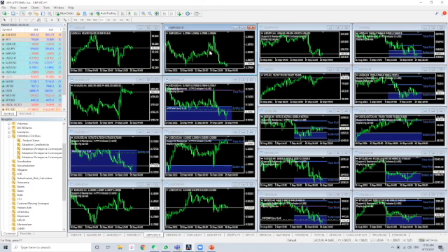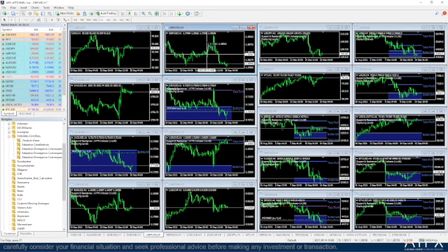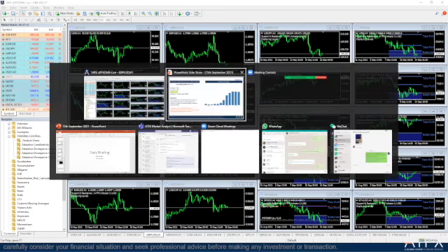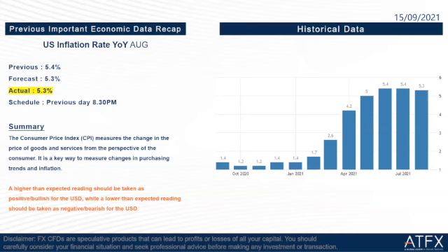And also the GBP/USD rose because of the UK economic important data, and then it rose again because of the US CPI. But then the US dollar index rose after a big drop here, then the GBP/USD fell down because of the US dollar index rising. Okay, so we go back to our PowerPoint here.